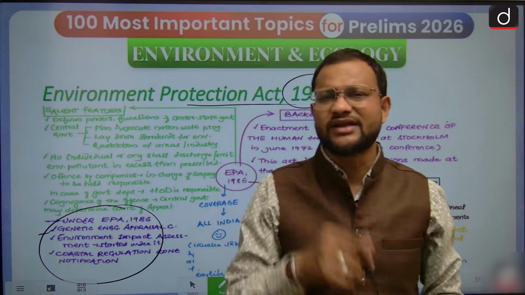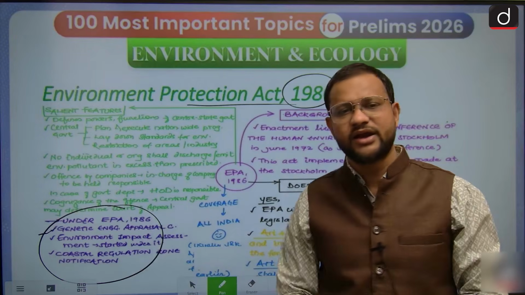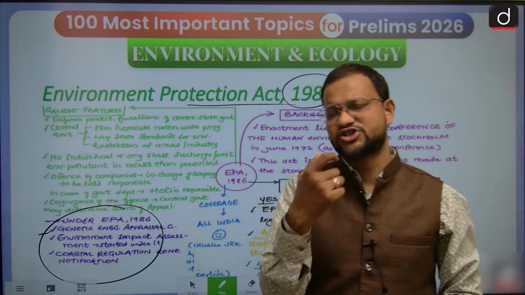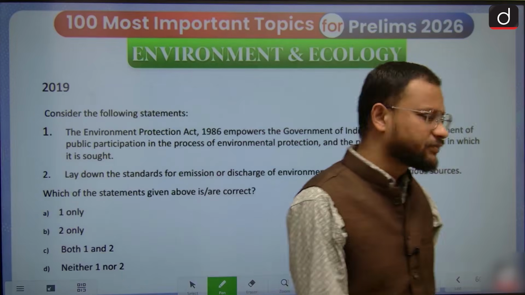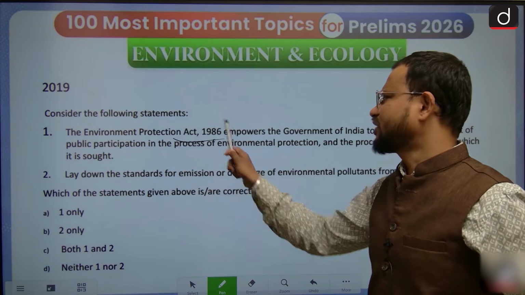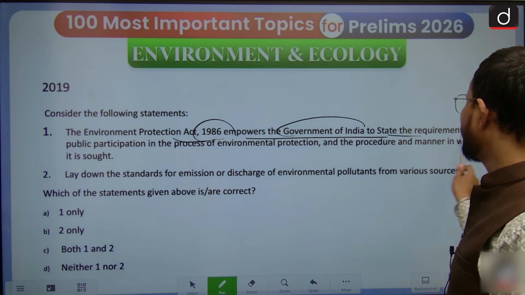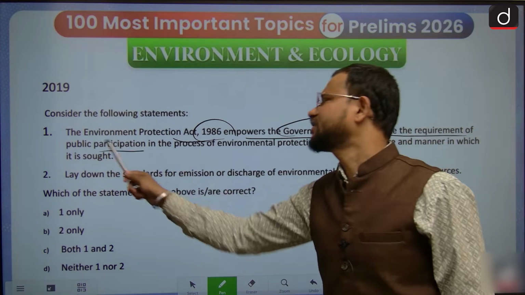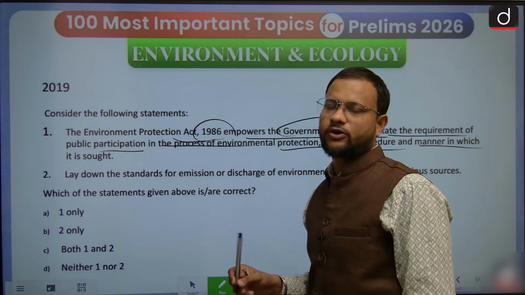So remember one thing, that is where central government is empowered, these bodies have been created and no public participation has actually been expected. That is a limitation of this act. Okay? Now a question that was asked in 20. Now the Environment Protection Act 1986 empowered the government of India, central government, to state the requirement of public participation in the process of environment protection and the procedural manner in which it is sought.